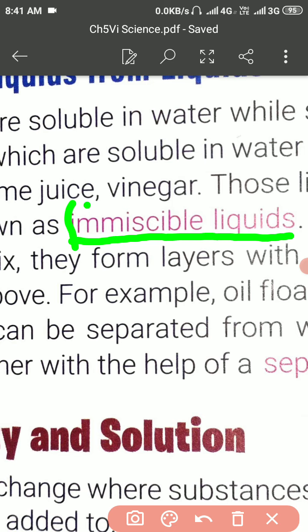Dear student, the miscible liquids are lime juice, vinegar.